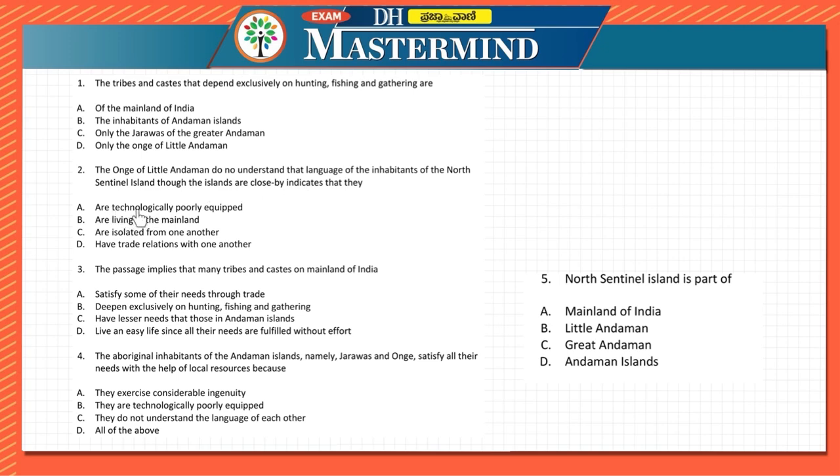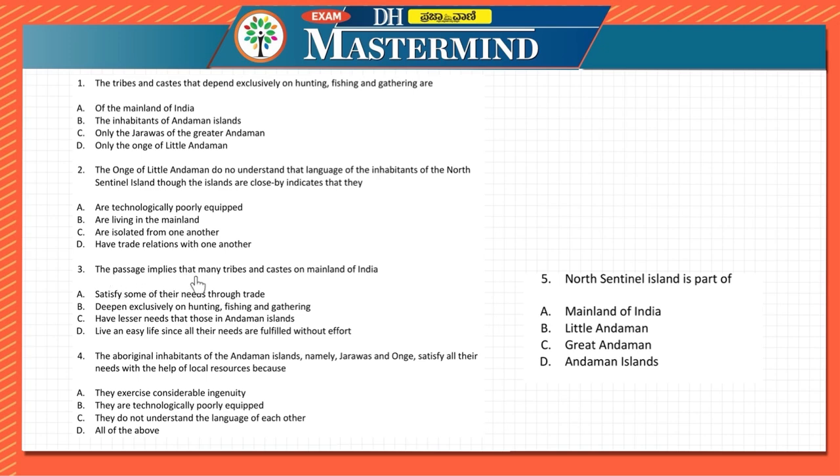We cannot talk about the technology aspect over here, because they are mentioning the land. So technology and language might not be related as such, as far as it looks. So this might not be the answer. So they are living in the mainland. They have not mentioned the mainland over here, because if they are living in the mainland, then first of all these things would not come. They are already mentioning in the question itself that they are close by. So the answer looks to be that they are isolated from one another, and because of that only they might not know the language. So it looks like isolated from one another, but when we are reading the passage, it will be more clear for us.